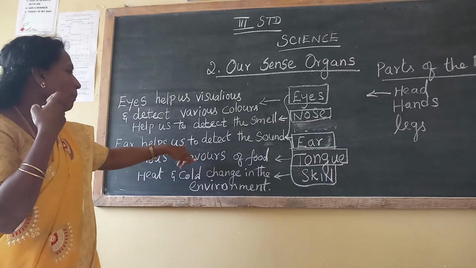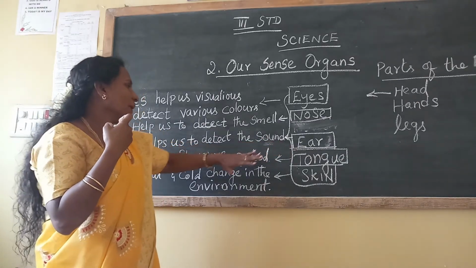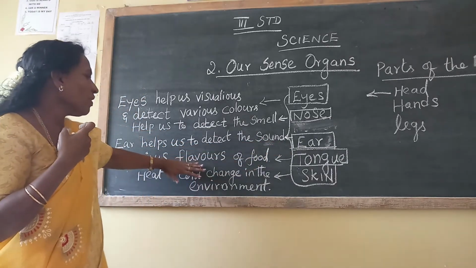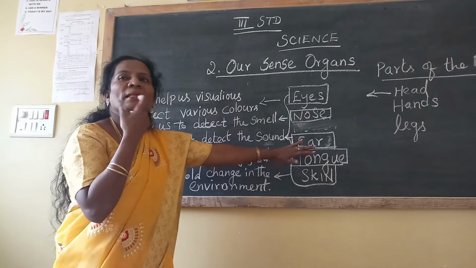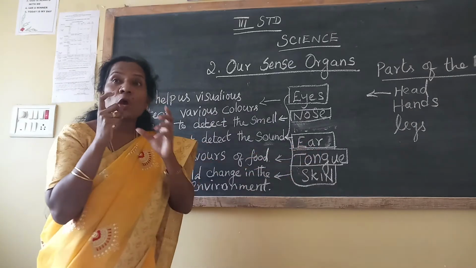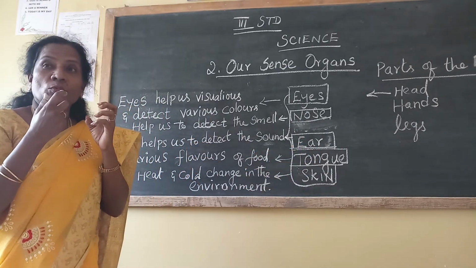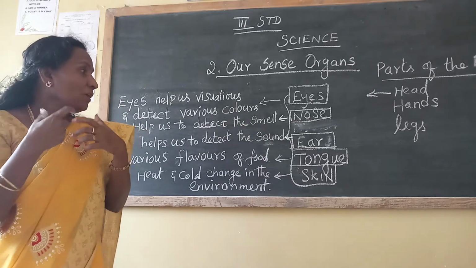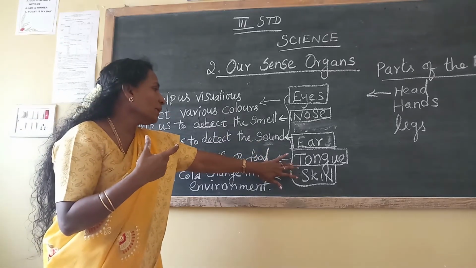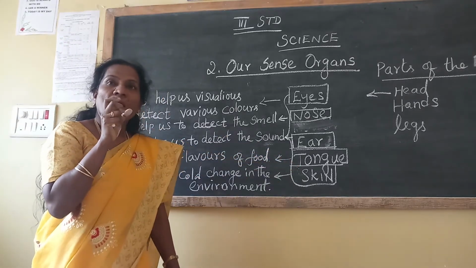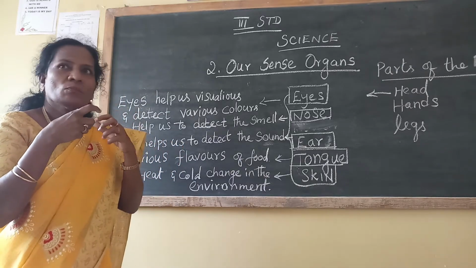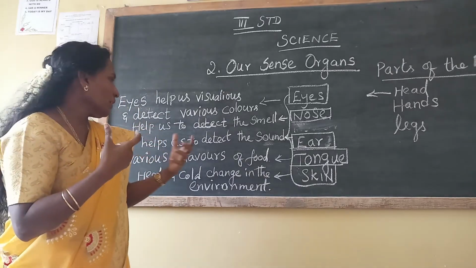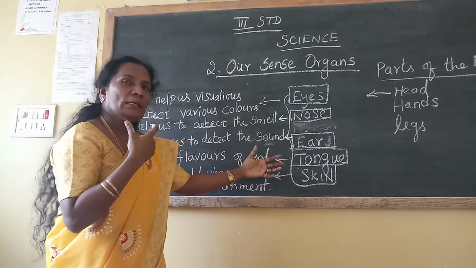So the ear helps us to detect the sound. Next one, various flavors of food are detected by the tongue. Whether it's hot, spicy, or not tasty, we say that because of the tongue.